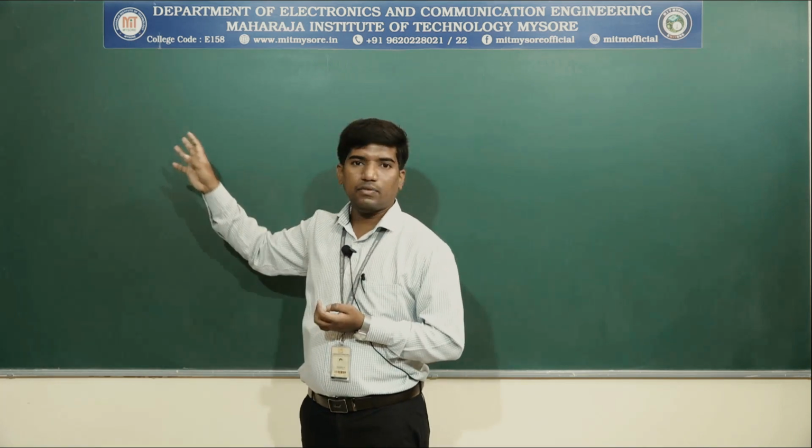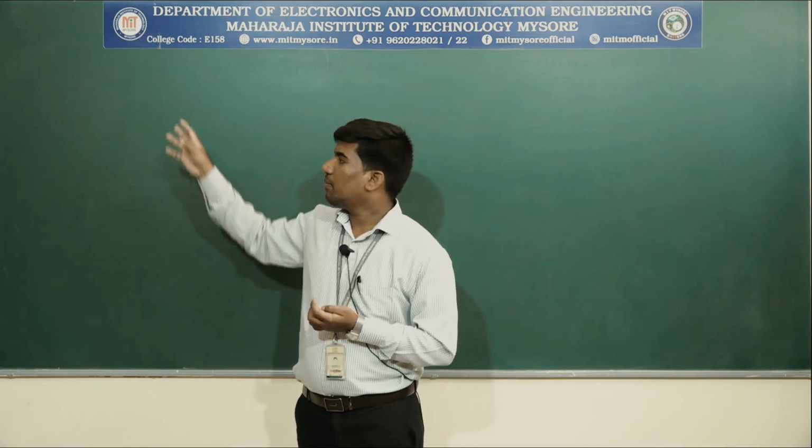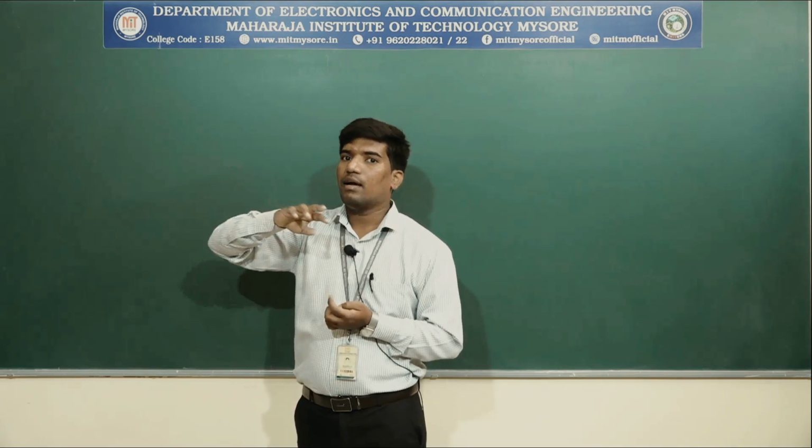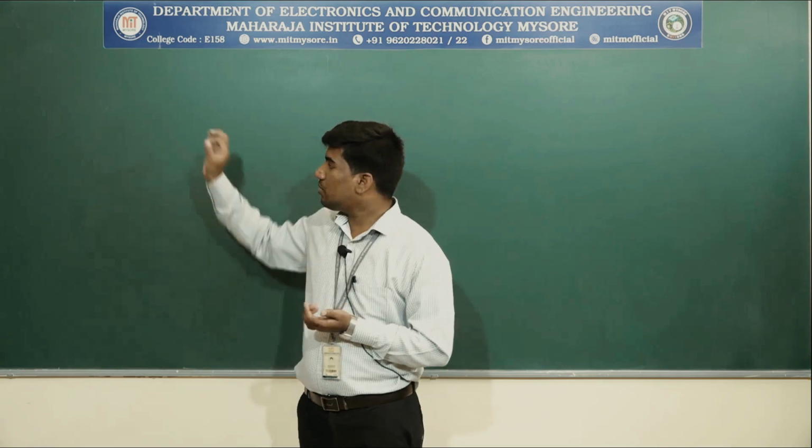We need to find the solution for the differential equation by finding the constants A and B by applying suitable boundary conditions.